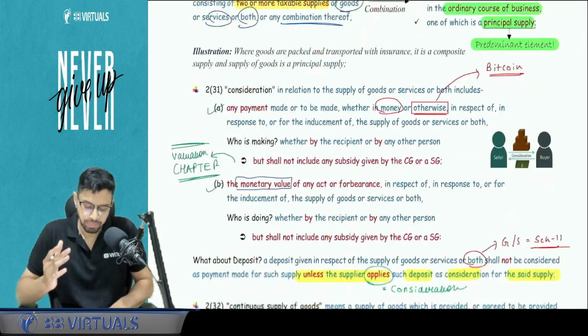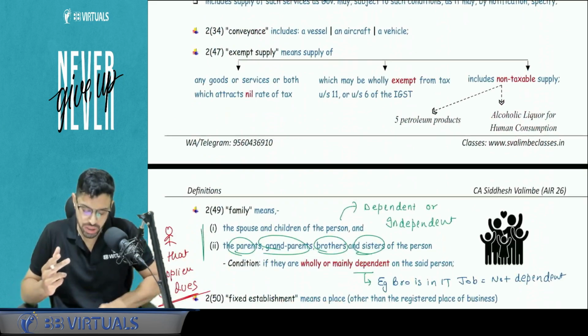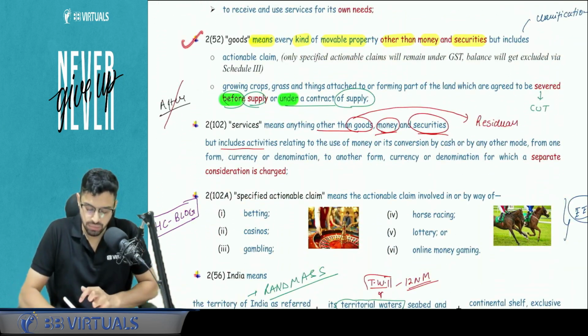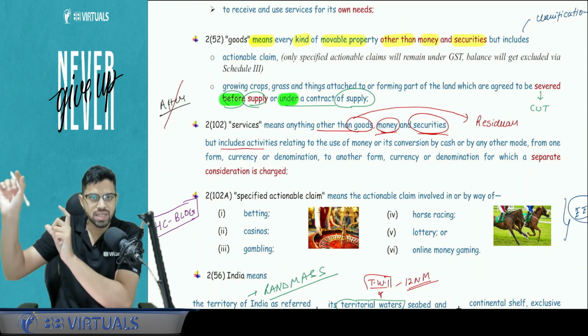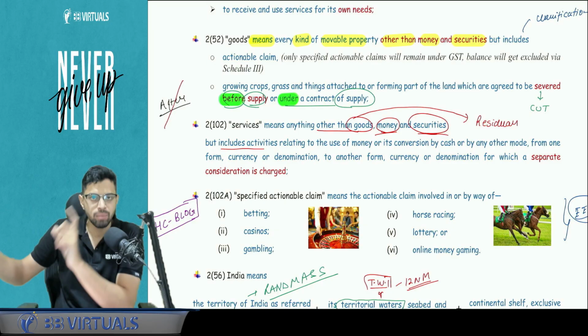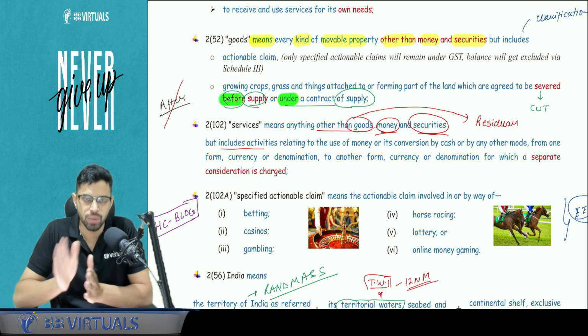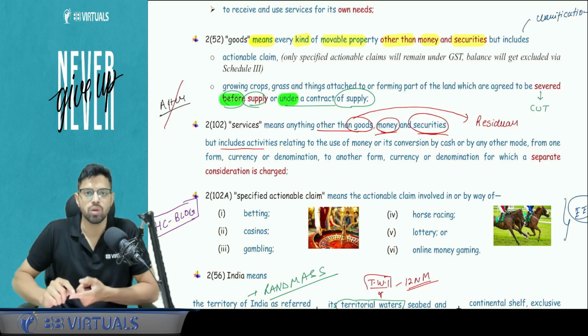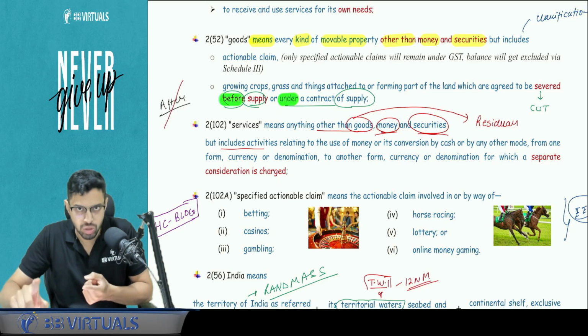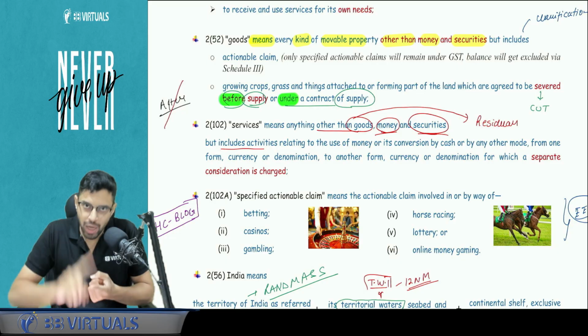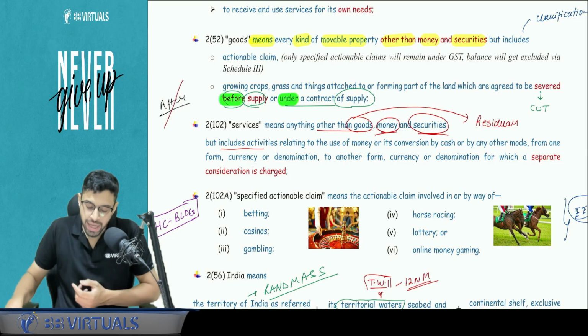Now the two main definitions you need to cover are goods and services, because Goods and Services Tax, we know, is a mandatory payment, but what do we mean by goods and what do we mean by services? Understand that every kind of movable property is goods except money and securities. Money and securities are not goods, and money and securities are not services. So goods means every kind of movable property, including actionable claims.